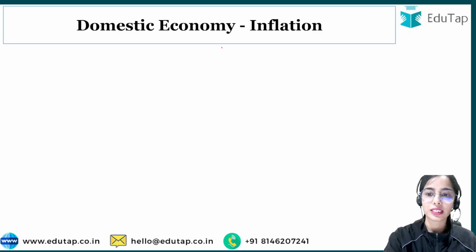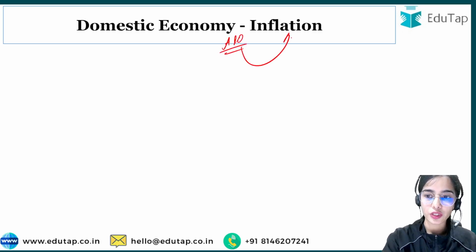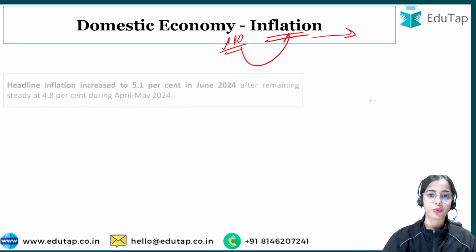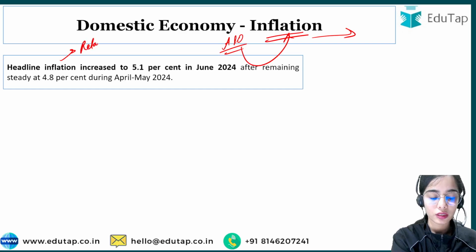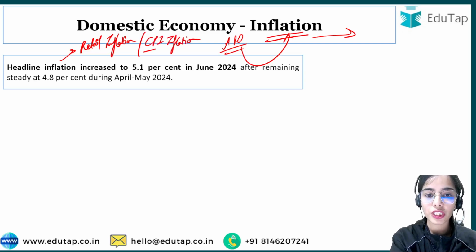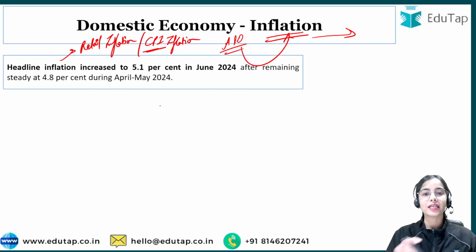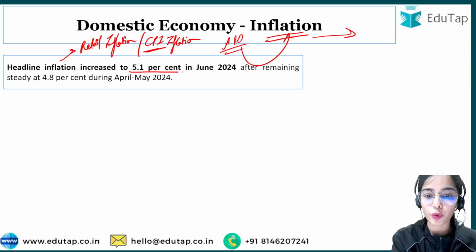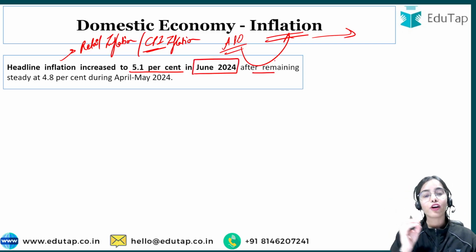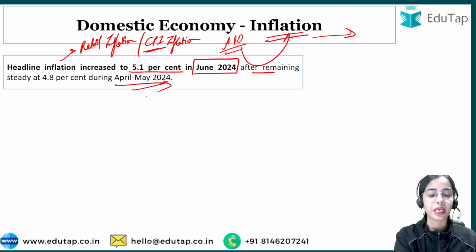Now coming to the assessment and outlook on inflation as per the Monetary Policy Committee. Headline inflation, that is your retail inflation, your CPI inflation, is the inflation affecting the basket of goods and services consumed by consumers. Headline inflation has increased to 5.1% in June 2024 after remaining steady at 4.8% during April and May 2024.